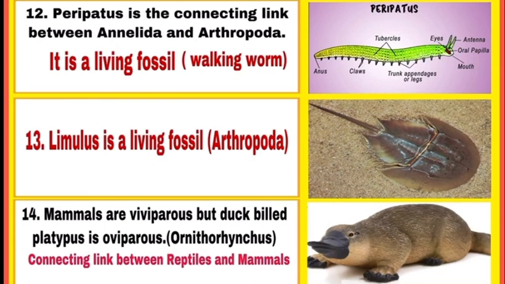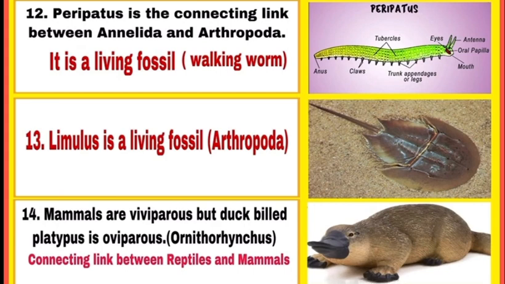First connecting link देखिए, Peripatus. It is the connecting link between Annelida and Arthropoda. Like Annelida, they have segmented and worm-like body, and like Arthropoda, they have jointed legs. They are also called as walking worm. They are the living fossils as they are unchanged from 500 million years. Next, Limulus, an arthropod, it is also a living fossil.